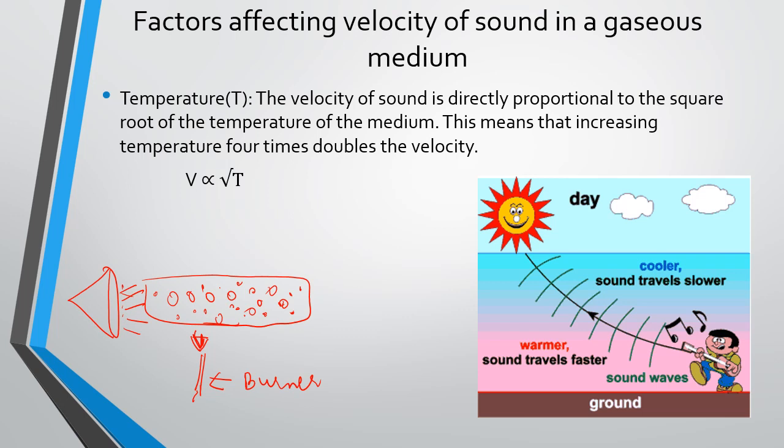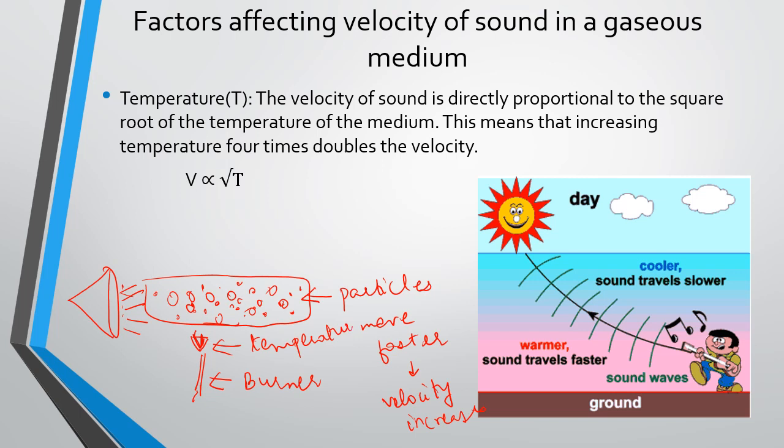Why? Because the temperature has increased. So the particles start moving away from each other more. That is, the particles move faster. When the particles move faster, that means their velocity increases. So when does this velocity increase? When the temperature is being increased. So what does it say? It says that the velocity of sound is directly proportional to the square root of the temperature of the medium.